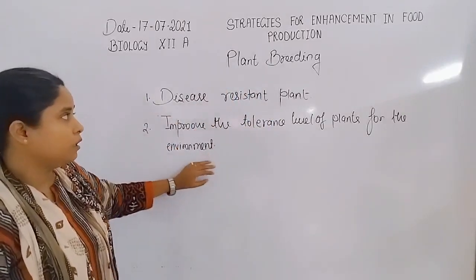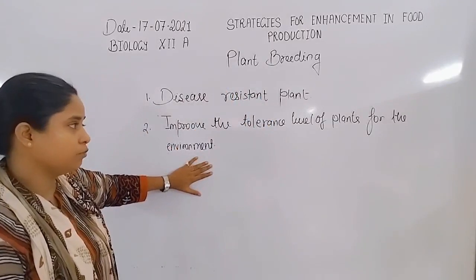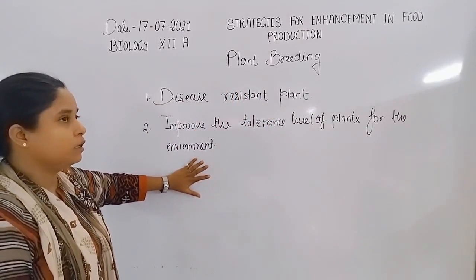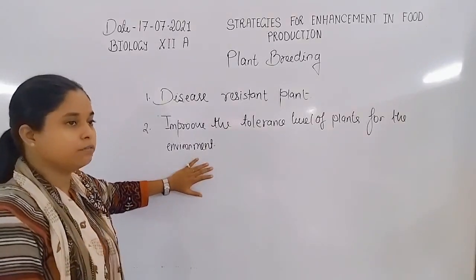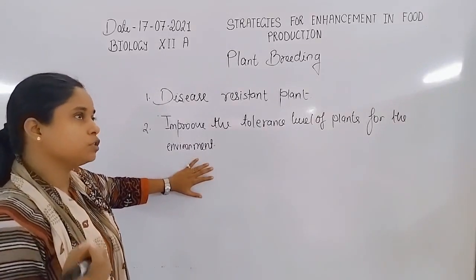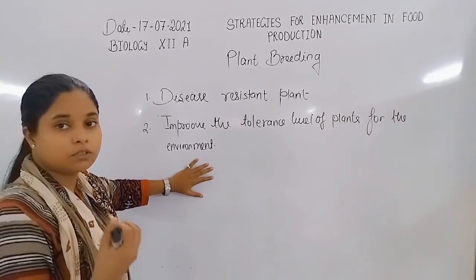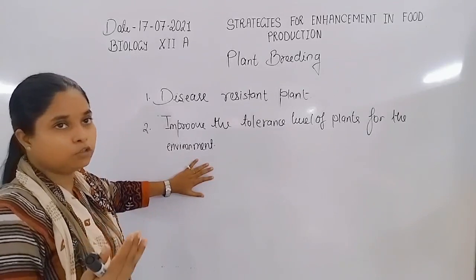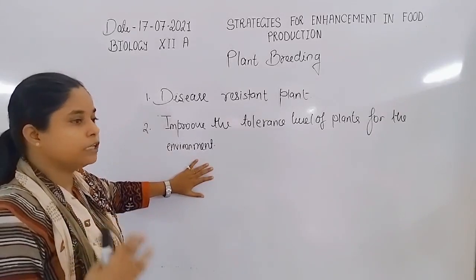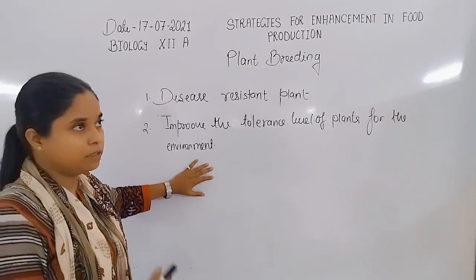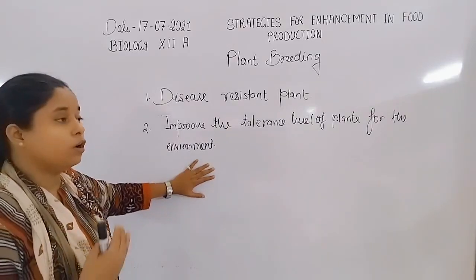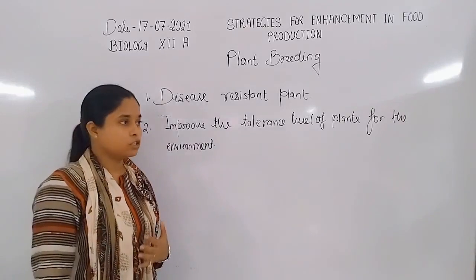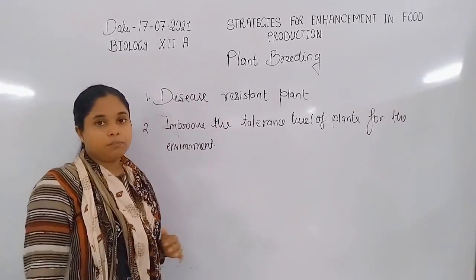The tolerance level of the plant is also increased by the hybridization of plants that live in the most adverse conditions. So if we want to introduce genes which are responsible for increasing the tolerance level in the plant, so that it can easily survive in adverse seasons, in chilled or hot conditions both.